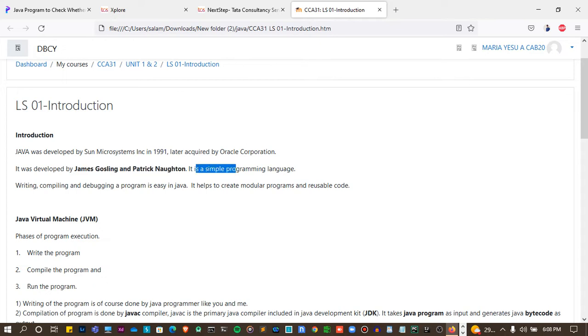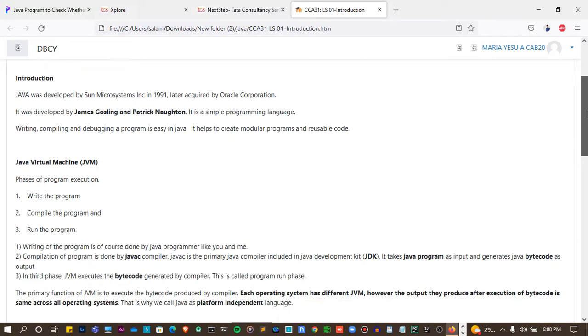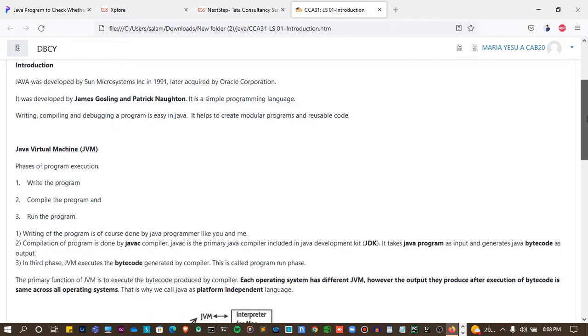And then it is a simple programming language. Java is a simple programming language, and writing, compiling, and debugging a program is easy in Java. First, we have to write and compile the program, and then debug or run the program. It helps to create modular programs and reusable code. You can use the code again and again in Java.